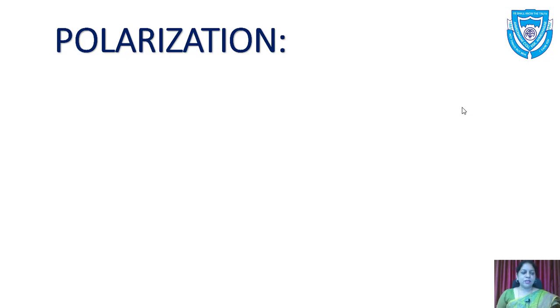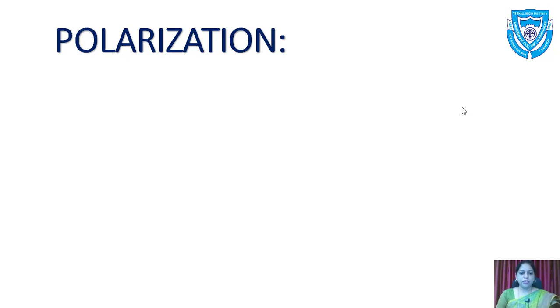In the last lectures we have seen about the nature of light, Newton's corpuscular theory, Huygens wave theory, Huygens principle, the reflection of light at a plane surface and the reflection of light at a plane boundary between the two media. Today we are going to see about polarization and some of the important points regarding polarization.